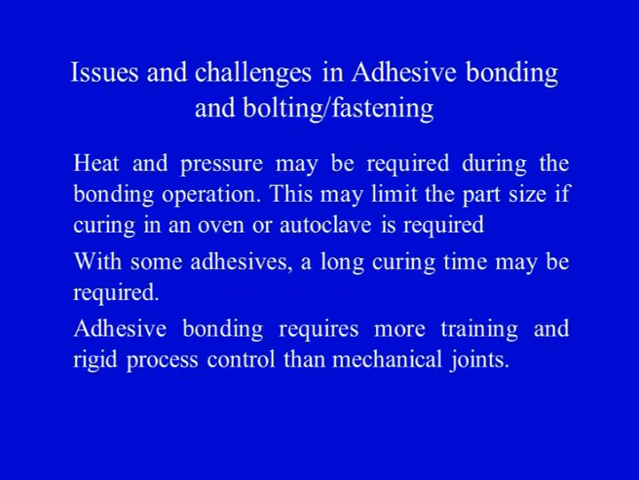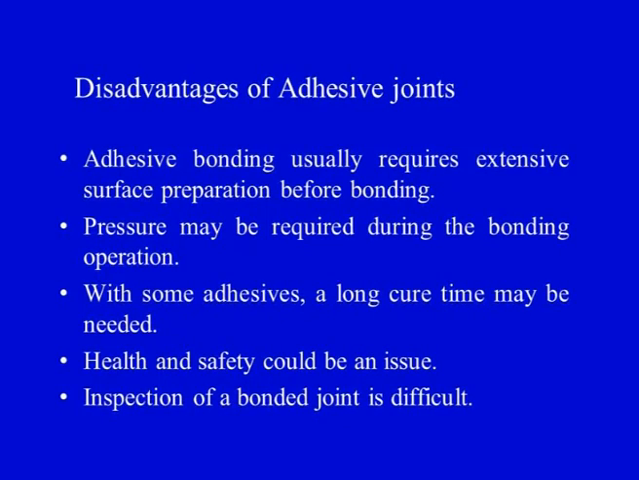Adhesive bonding requires more training and rigid process control than the mechanical joint. So the technique and the requirements of adhesive bonding are more skillful as compared to the mechanical fastening process. Now we will see the summary of disadvantages of adhesive joints and the disadvantages of mechanically fastened joints. Why? Because our next lecture is on microwave joining of polymer matrix composites, in which we will see what are the disadvantages of adhesively bonded joints and mechanically fastened joints which are overcome by the microwave processing techniques.